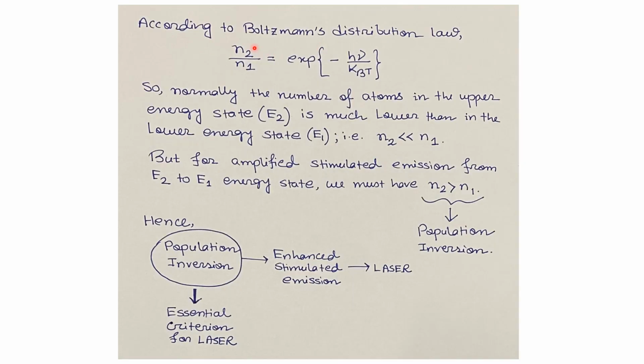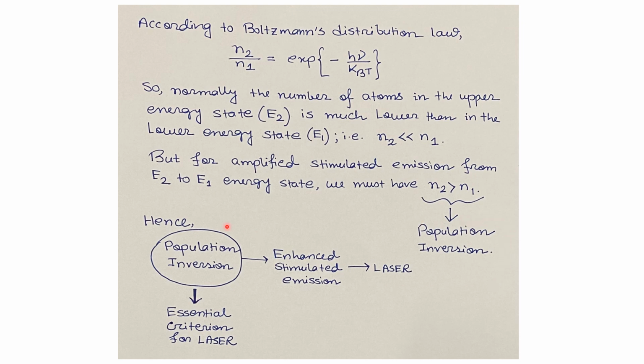According to the Boltzmann distribution law, we have seen N2 divided by N1 equals exponential of minus h nu divided by kBT. So normally the number of atoms in the upper energy state E2 is much lower than in the lower energy state E1, that is N2 is very much less than N1. But for amplified stimulated emission from the energy level E2 to the energy level E1, we must have N2 greater than N1. So this condition is known as population inversion.